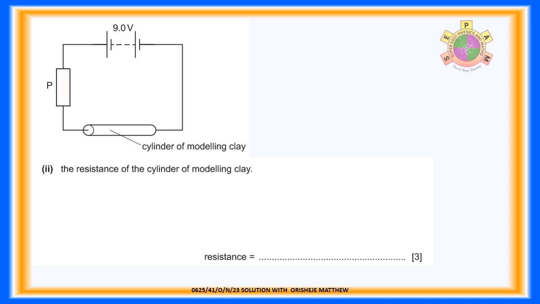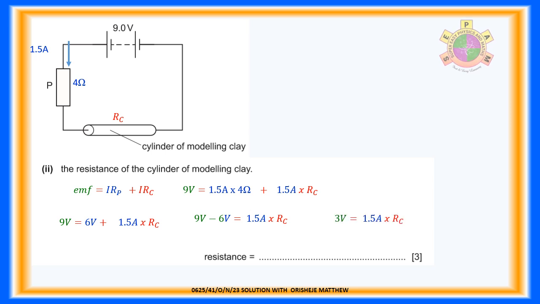The resistance of the cylinder of modeling clay. For 3 marks. Electromotive force equals I R_P plus I R_C. 3 volts equals 1.5 amperes times the resistance of the cylinder. Resistance of cylinder, R_C, equals 3 volts divided by 1.5 amperes, equals 2 ohms. Resistance of cylinder equals 2 ohms.